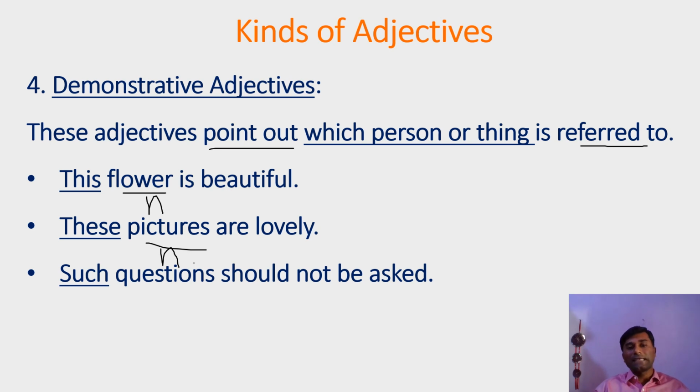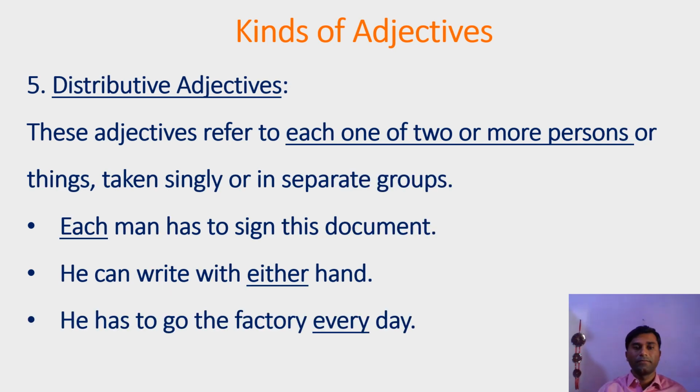In the last example, such questions should not be asked. Questions is the noun, whereas such is an adjective which describes questions in relation to pointing out the things, such questions. So in these examples, this, these and such are demonstrative adjectives which describe the nouns flower, pictures and questions.